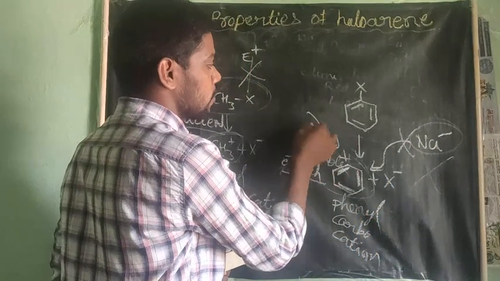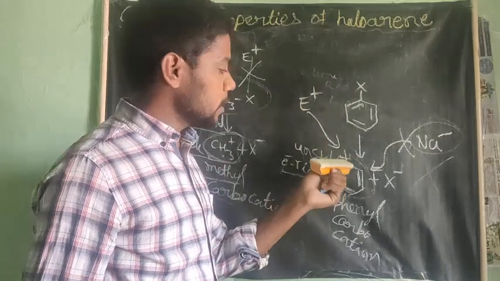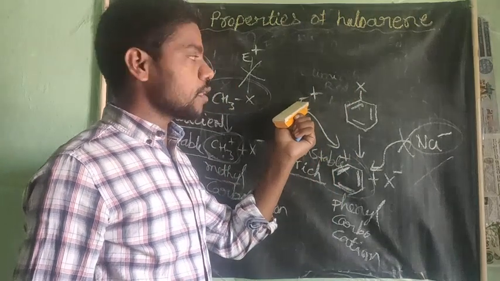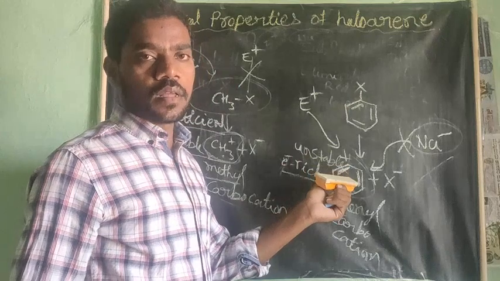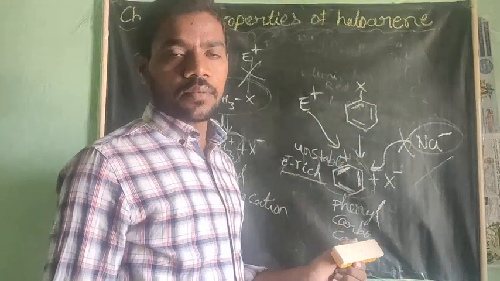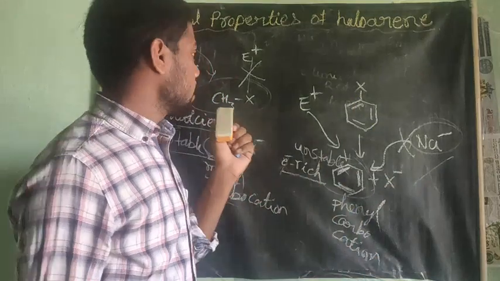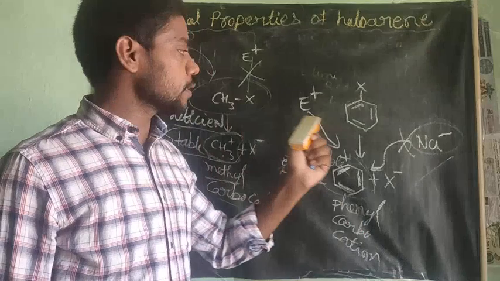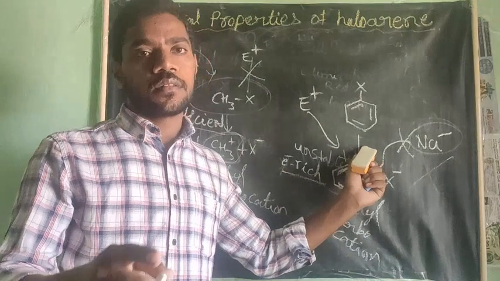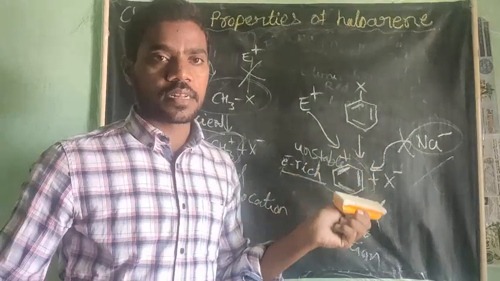But instead of this, the electrophile will take place. Electrophile is electron deficient, and benzene is electron rich. Therefore, this electron deficient species attacks the benzene. Therefore, this is the main difference when learning the physical and chemical properties of haloalkanes and haloarenes. They do not react with nucleophiles, but they do react with electrophiles. That's why we are learning the chemical properties of haloarenes very systematically.